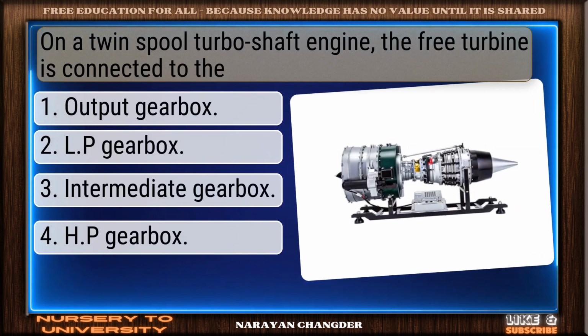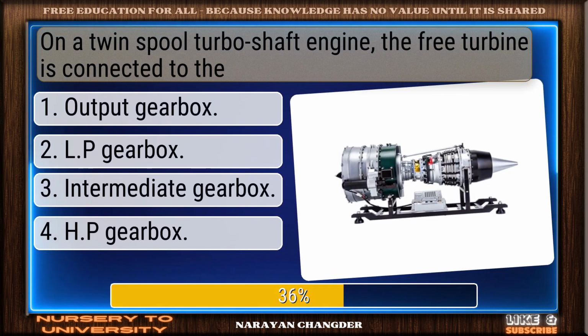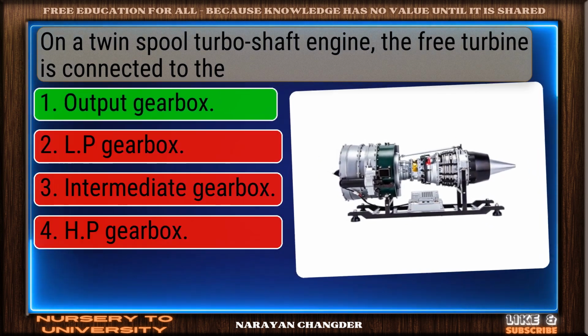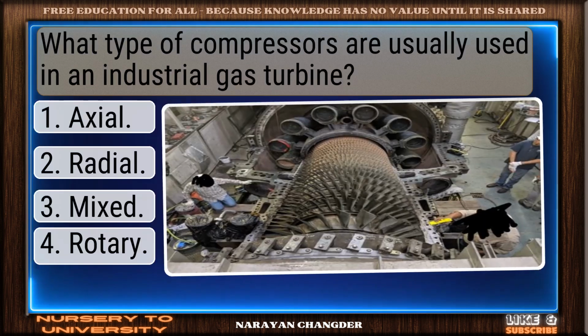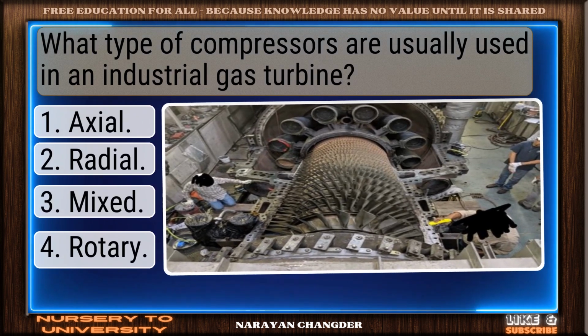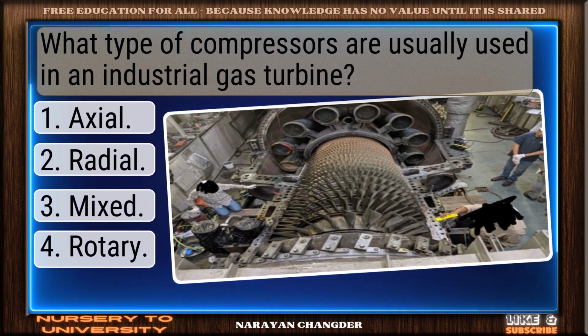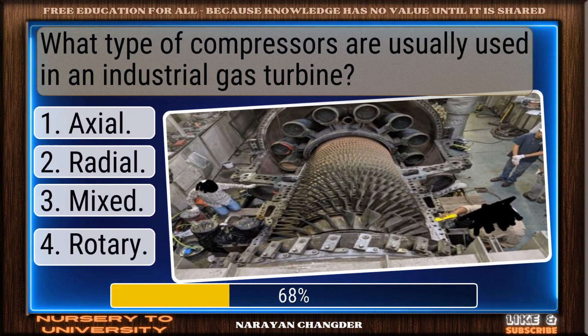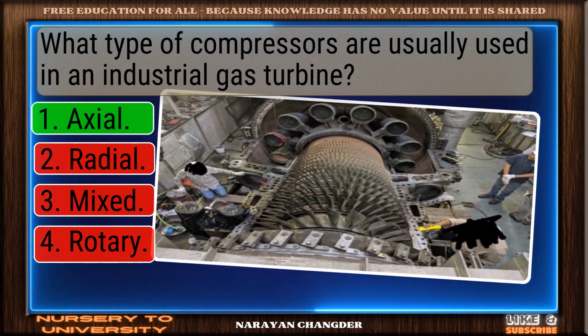On a twin-spool turboshaft engine, the free turbine is connected to the... Solid response. Output gearbox is a valid choice. What type of compressors are usually used in an industrial gas turbine? Sharp thinking. Axial is the right choice.